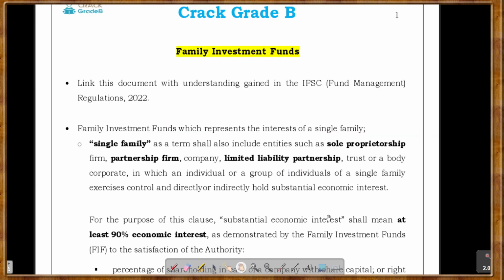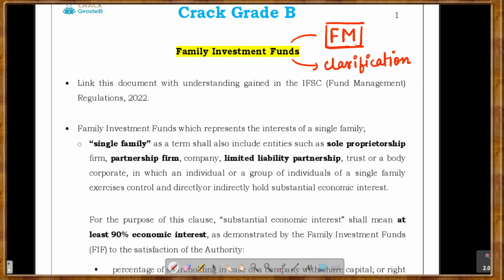Okay. Now we'll be discussing a small piece of information about the family investment fund. We have already talked about this in the fund management regulations, right? But there was not quite a bit of detail given there. This was the clarification given by the IFSCA, and we thought it would be nice to include it. Why? Because they have clarified this.